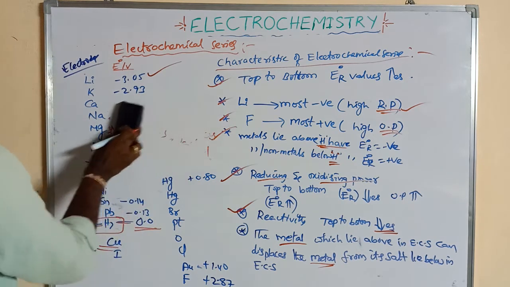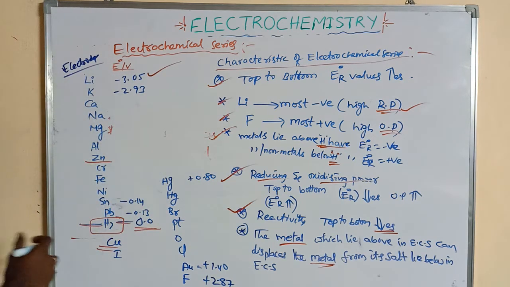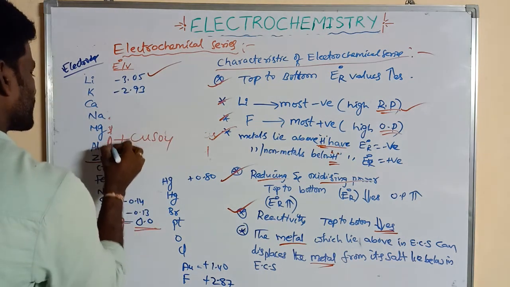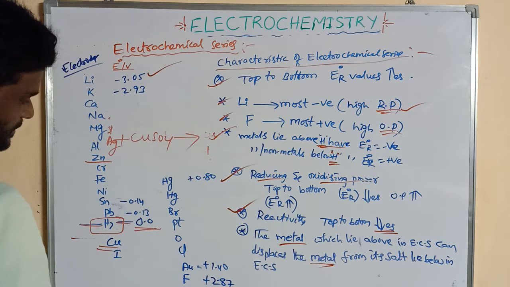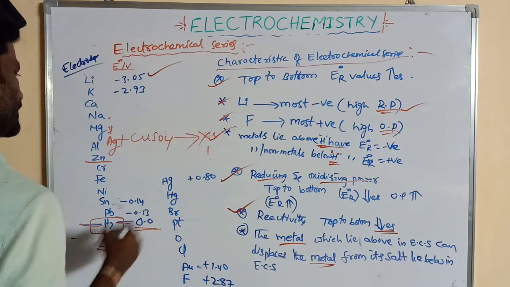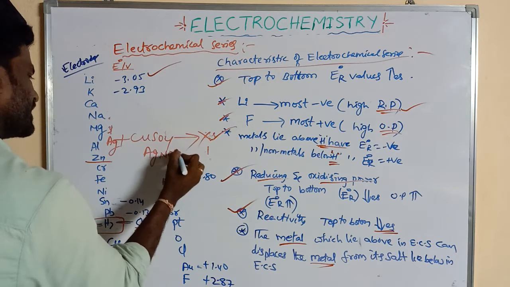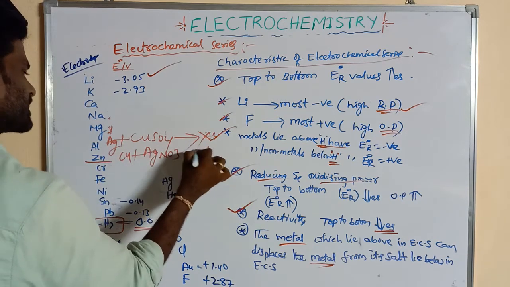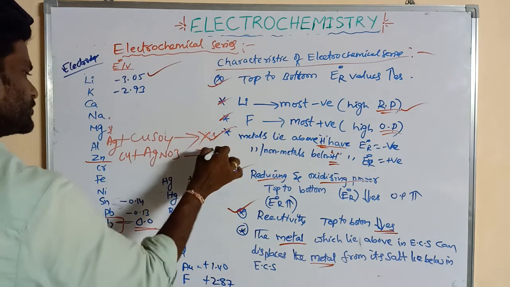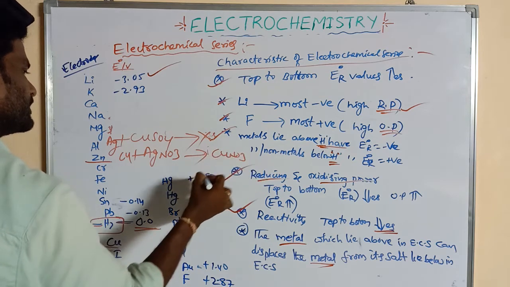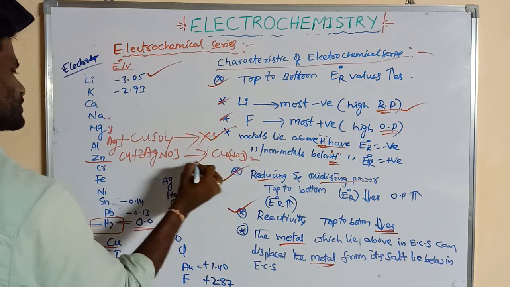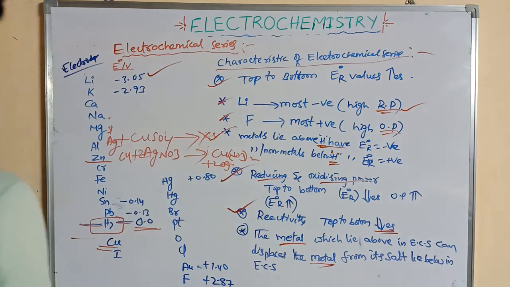Similarly, copper sulfate can be treated with silver; can it take place or not? Here silver is below the copper, so that cannot take place. Okay, AgNO3 can be treated with copper; can that take place or not? Here copper is above, so that can take place. Copper nitrate, Cu(NO3)2, twice, so 2Ag. So this can take place.